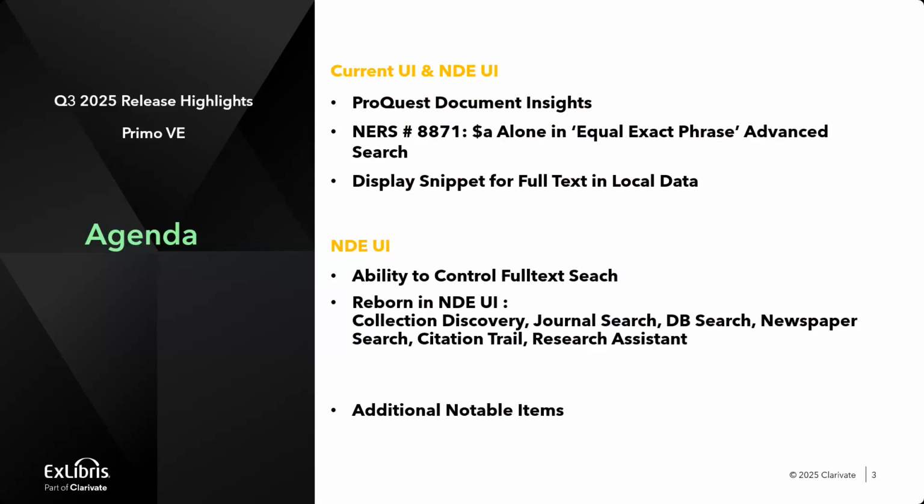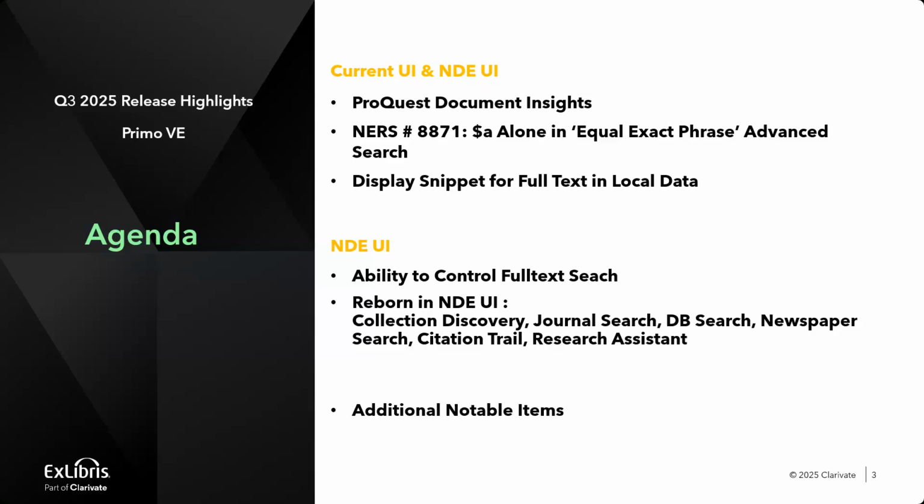The first part of the current UI and NDE UI is going to include the following enhancements. The first one is the ProQuest document insights. We're starting to enhance the articles with insights, and the first phase will be the ProQuest document insights, and we'll see it in a few minutes.